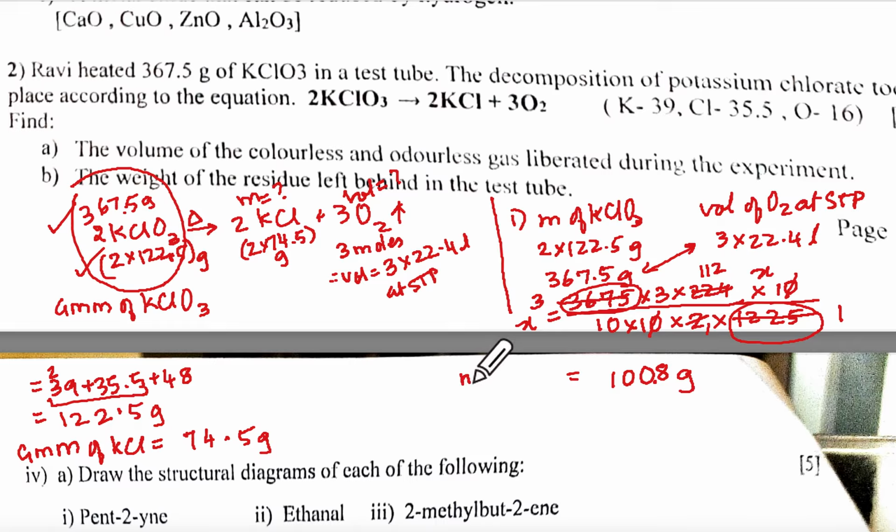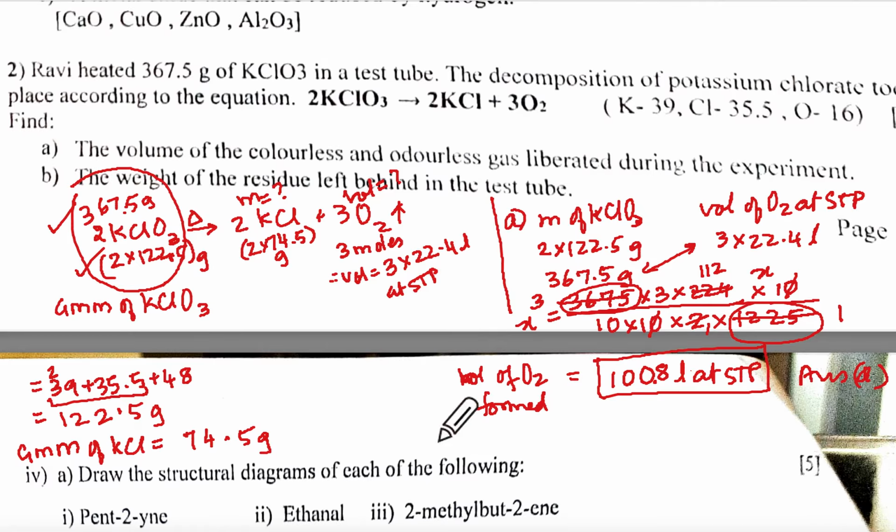And what will I write here? This is not gram, my mistake. It is liters, it is volume. Liters at STP. What is it? Volume of O2 formed. And you put this in a box and say this is your answer, so that it's easier. Answer A. So this is your A part.